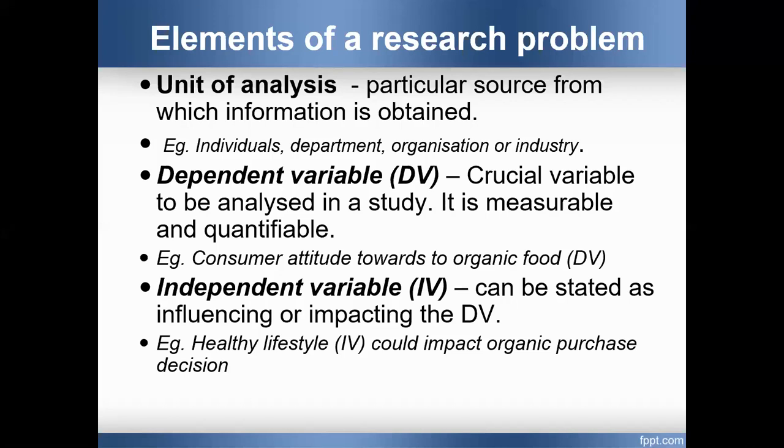Yes, ma'am. So which is independent here, which is dependent here? Demand is dependent on price. So demand becomes the dependent variable, price becomes the independent variable. So like that, you should have two variables, and the two variables should be related to each other. One variable should influence the other. Only then you will be able to distinguish between independent and dependent variables.